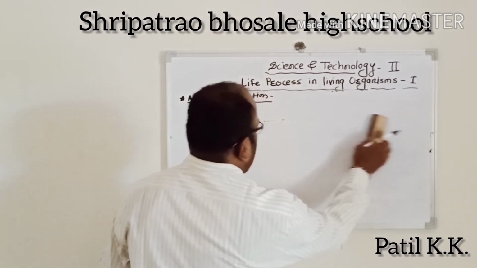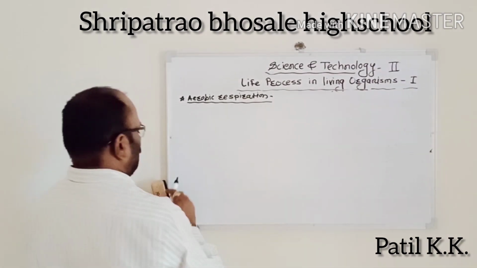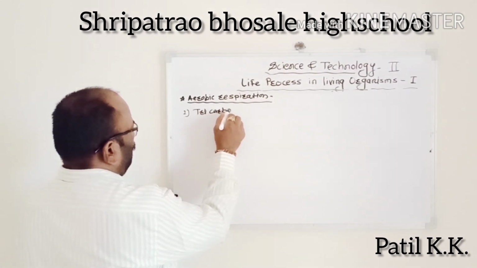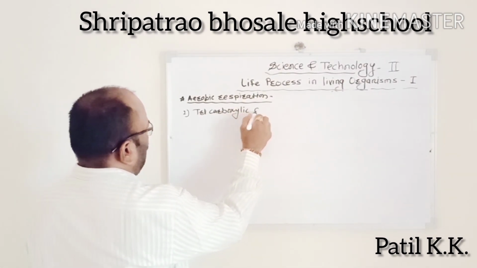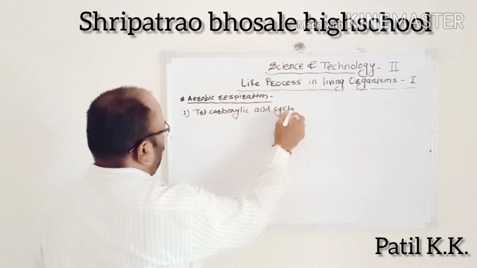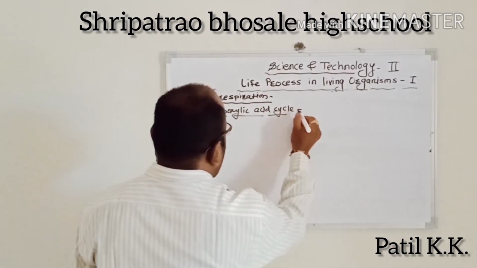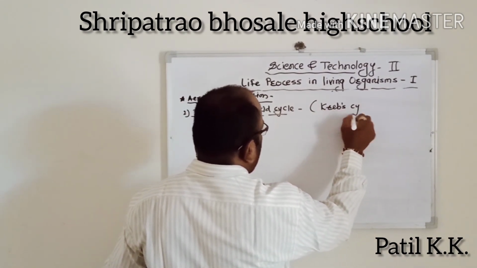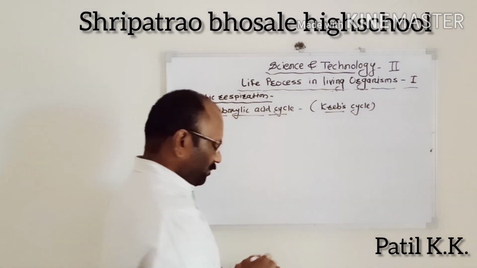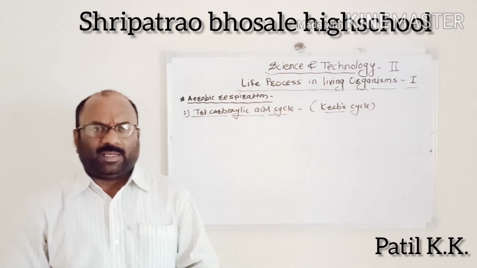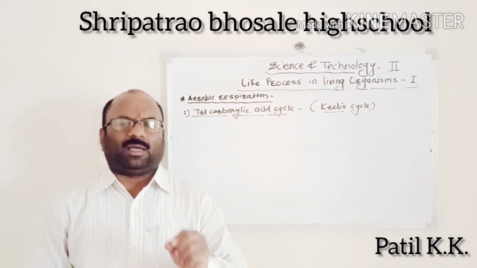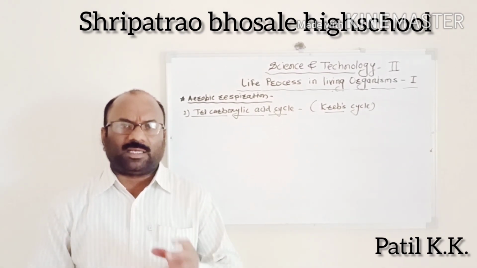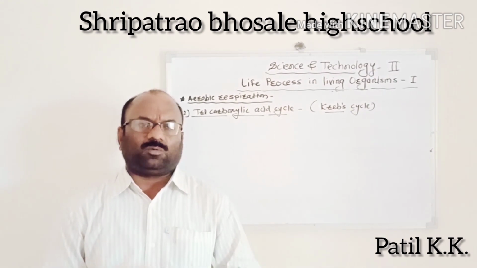This is glycolysis. The second step is the tricarboxylic acid cycle, another name is the Krebs cycle. When acetyl coenzyme enters the mitochondria, the tricarboxylic acid cycle chain reaction takes place in the mitochondria.